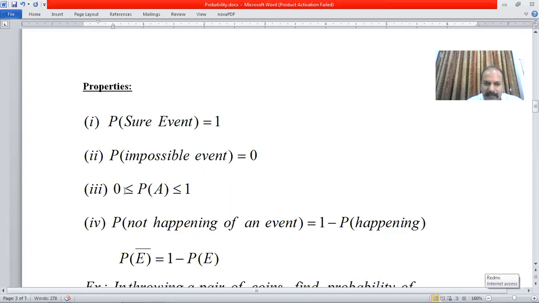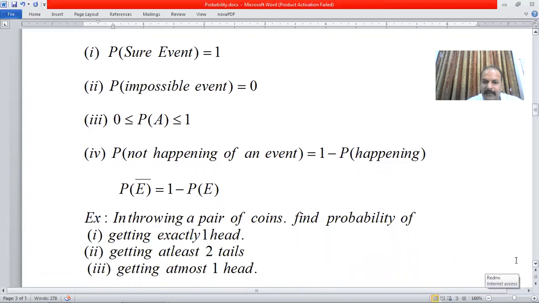And remember one thing, the value of probability lies from 0 to 1 only. It can't be less than 0 or more than 1. And the probability of non-happening of an event is 1 minus the probability of happening. Suppose the probability of A going to some place is 1 by 3, then the probability of A not going to that place is 1 minus 1 by 3, that is 2 by 3.